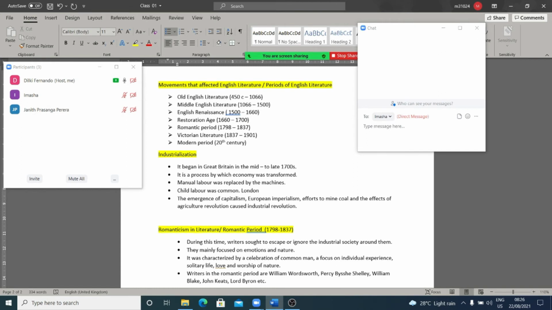Okay, and next one, the emergence of capitalism. So as a result of industrialization, people were money minded. They were running after money. They were so tired, but they were running after money. So capitalistic society came up during this time. Capitalism was introduced, right? As a result, what happened?